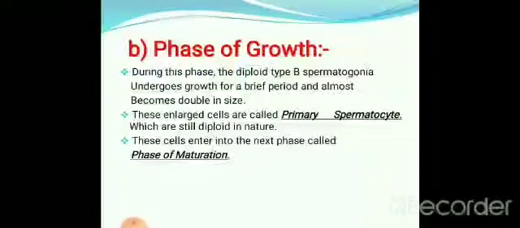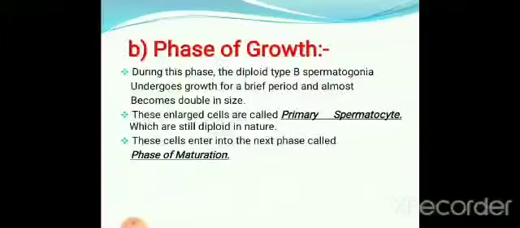Growth means here the cells undergo the process of growth. So during this phase, the diploid type B spermatogonial cells undergo growth. So they multiply, they grow. That only you have to explain. They undergo growth for a brief period and almost become double in size. So the growth of the spermatogonial cells takes place. These enlarged cells are called primary spermatocytes.